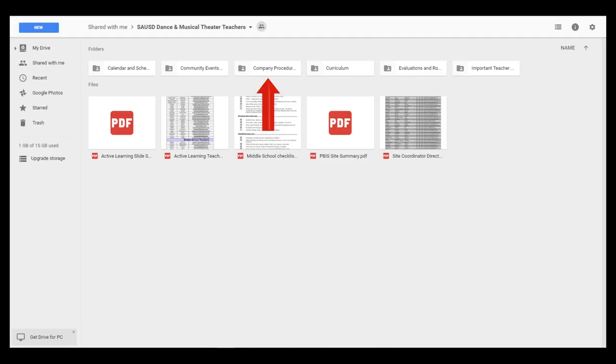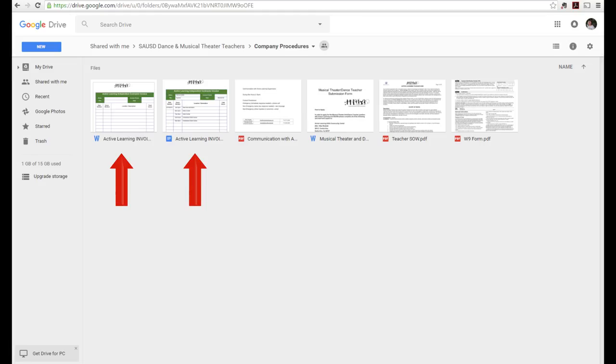In the next folder, you'll find Company Procedures. Here, you'll find a copy of our invoicing document. The next document you find will contain the contact information for our Active Learning supervisors. Here, you'll see all the situations you can contact our supervisors in and their responses. It would be wise for everyone to have their number saved.